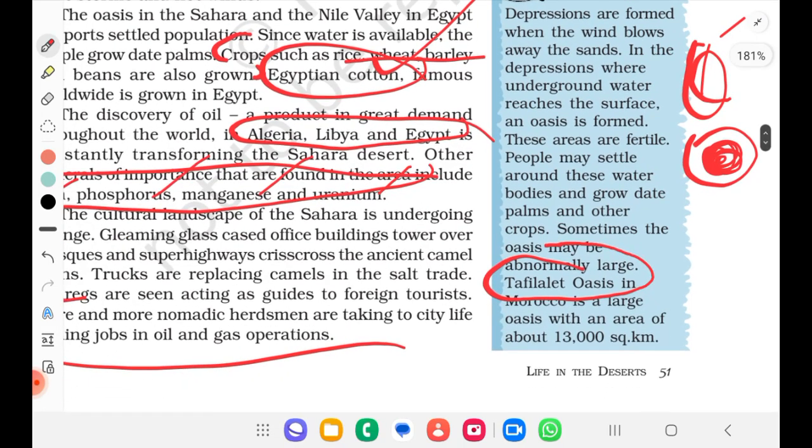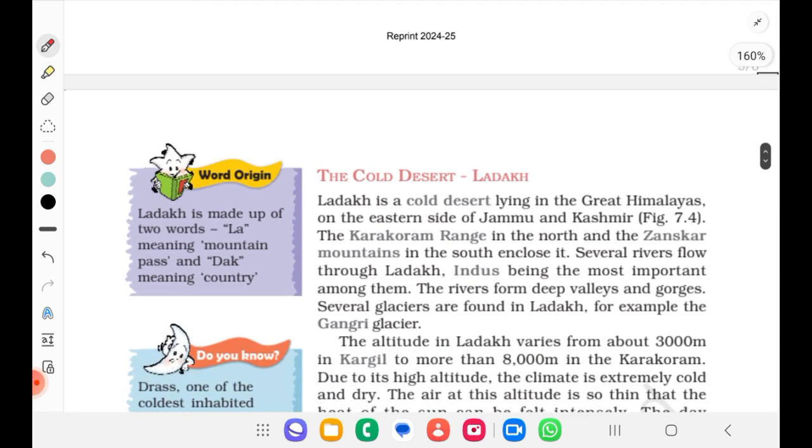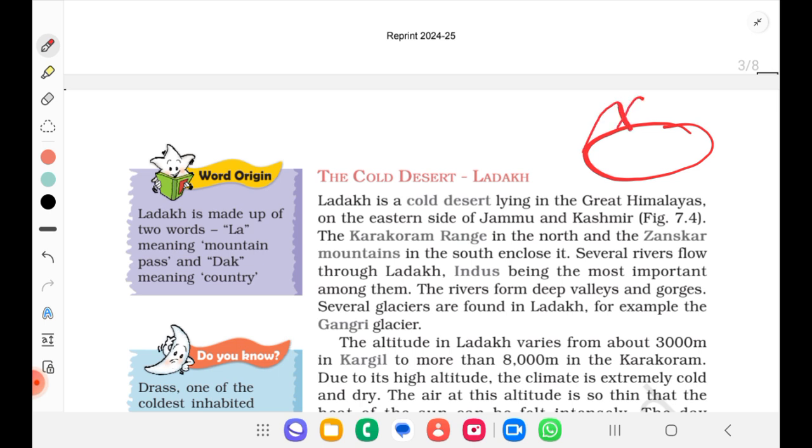Tafilalet oasis. Okay. Now we'll see the cold desert, Ladakh. Now we have seen the hot desert in Sahara, which is the largest hot desert. Now we'll see the cold desert. Ladakh is a cold desert lying in the Great Himalayas. On the eastern side of Jammu and Kashmir, the Karakoram range in the north and Zanskar mountains in the south enclose it. So Ladakh, on the north we have the Karakoram range and in the south we have the Zanskar range.